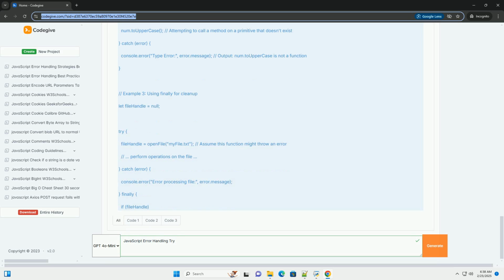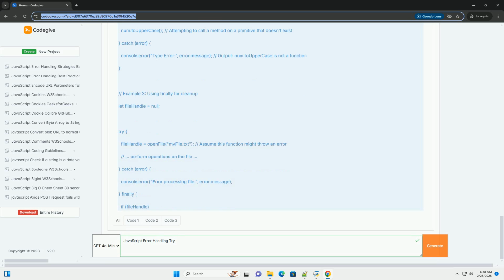Three, handle errors at the right level. Don't catch errors if you can't actually handle them. If you catch an error, perform some action: log it, display a message to the user, retry the operation, or rethrow the error to allow a higher-level handler to deal with it. Four, log errors.